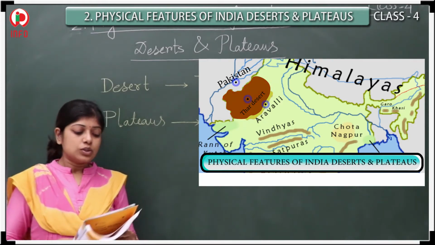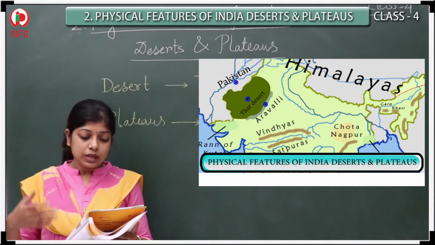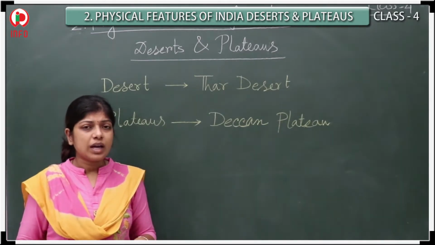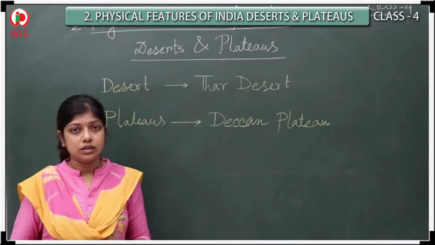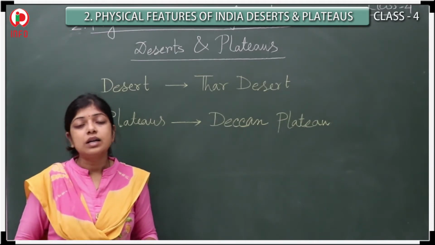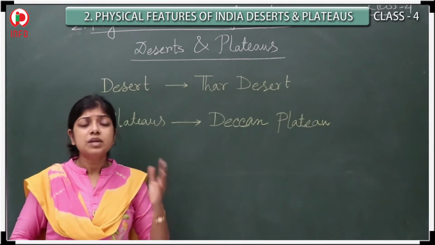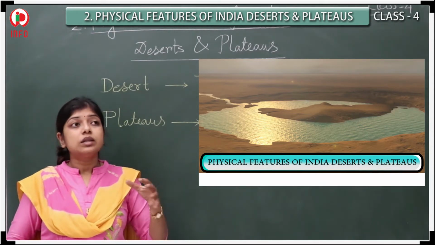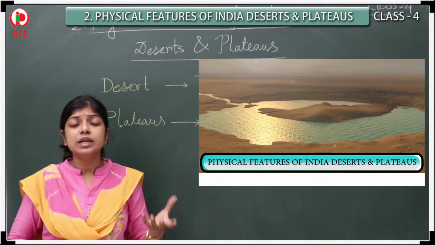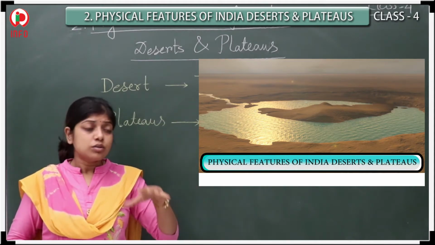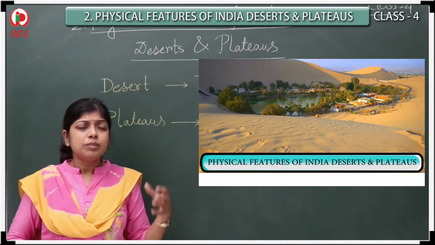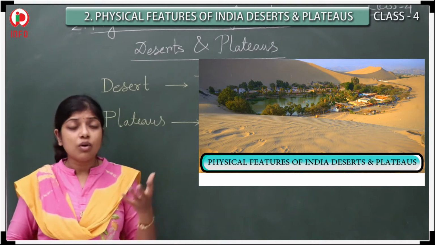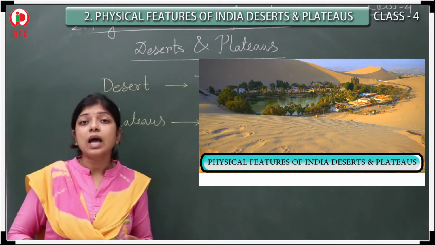Yes. So now I want to talk about the different plants and trees that are able to grow here. Actually, cultivation is very hard because of the lack of rain. Cultivation is not done here. But sometimes there are some oases. Oasis means there is a water reservoir inside the desert. So around the oasis, people do a little bit of cultivation, but the soil is not fertile here because of the lack of water.